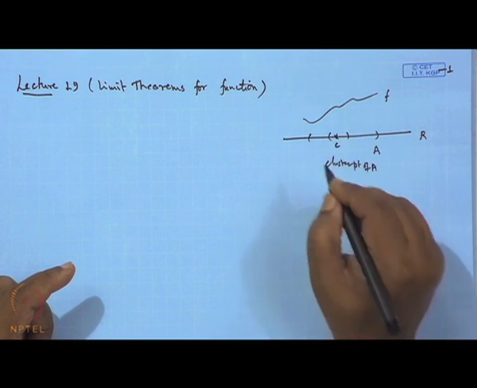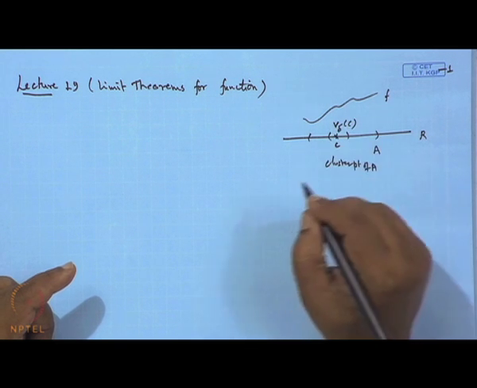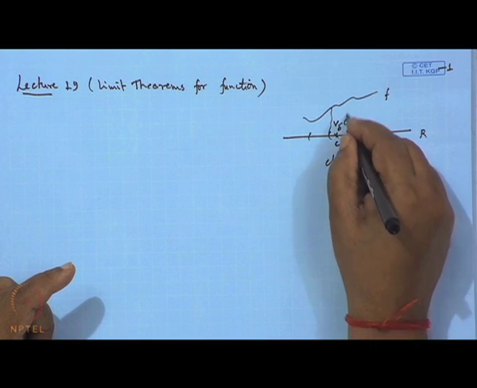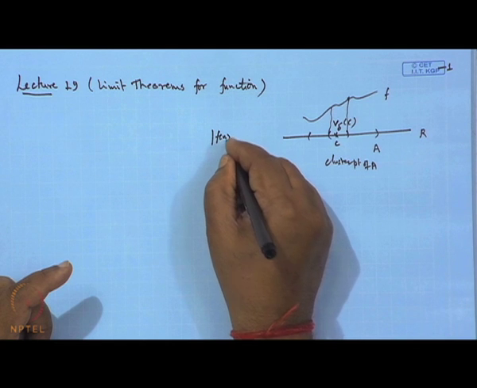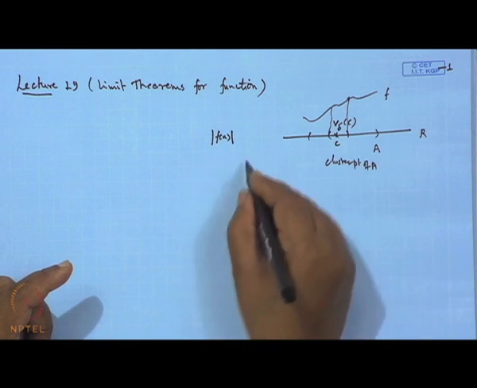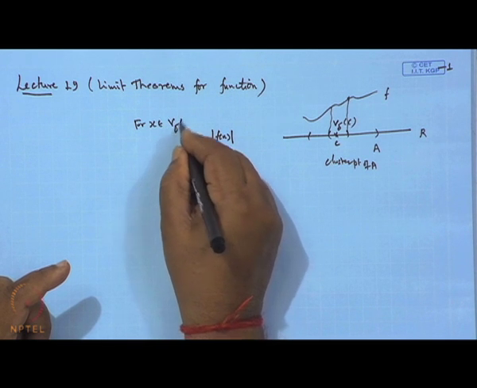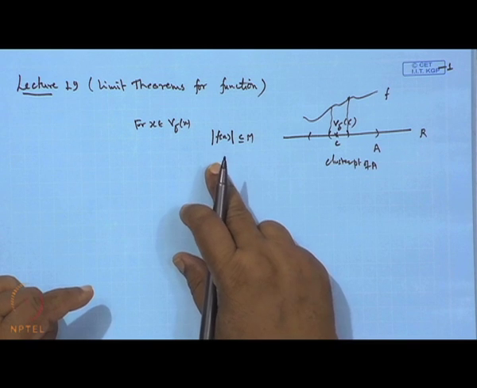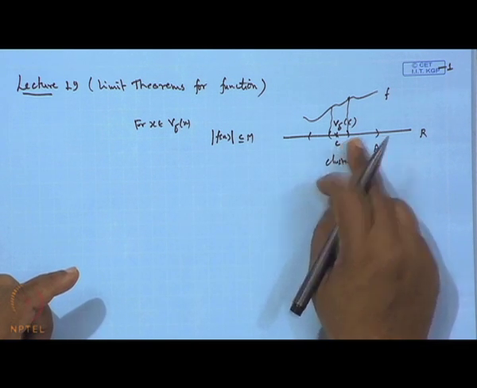if there exists a delta neighborhood V delta of C and a constant m such that the values of the function, f of x for x belonging to this V delta, satisfy |f(x)| is less than or equal to m. Then we say the function f is bounded over a neighborhood around the point C.